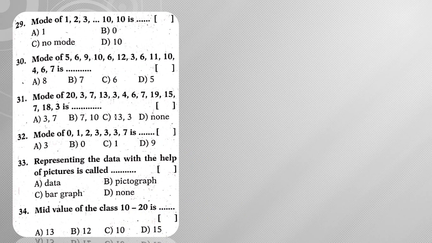Right, next, moving on to question number 29. Mode of 1, 2, 3, 10, 10 is. Since here 10 is repeated 2 times, hence the mode is 10. Next one, mode of 5, 6, 9. So first of all we need to write this. So 5, 6, 9, 10. Again we are having 6. Next 12, 3, 6, 11, 10, 4, 6, 7. Now if you observe, 6 is repeated more number of times, hence the answer is 6.